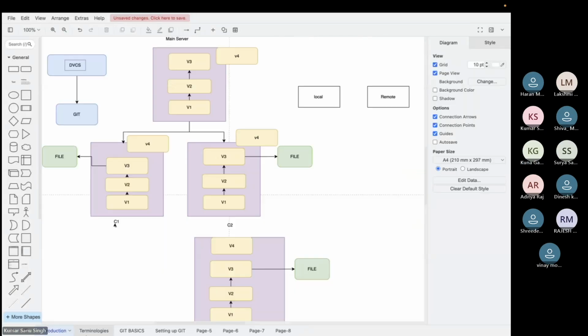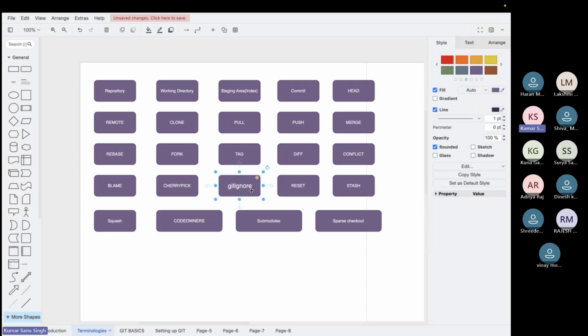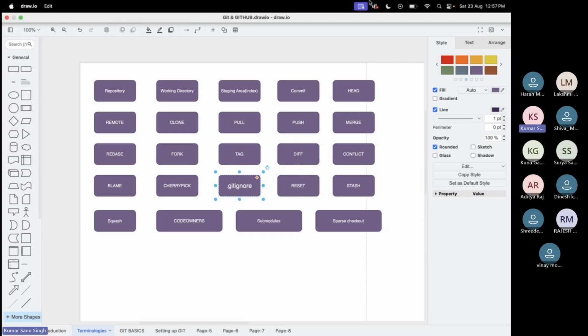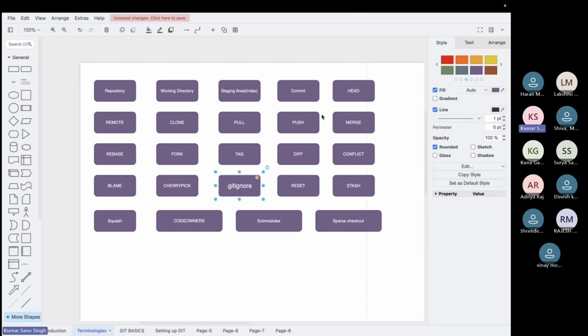Okay. So I think that covers the rest of the topic. Reset, restore, stash we will take up tomorrow. I am open for questions. If you guys have any questions, anything, just let me know.